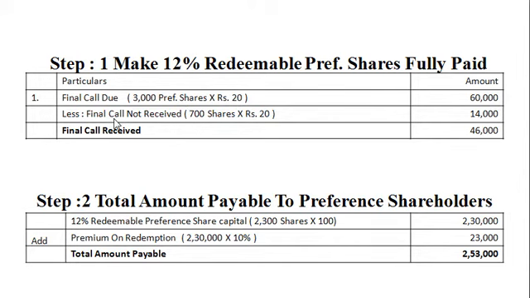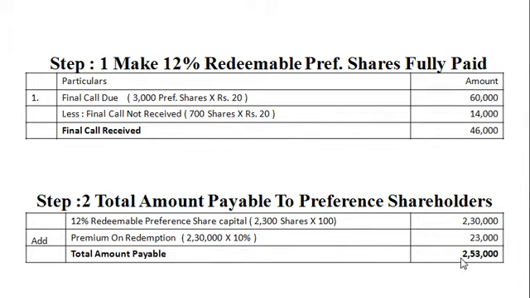Less final call not received on 700 shares at rupees 20, that is 14,000 rupees. It means final call received is rupees 46,000 only. Step number 2: total amount payable to preference shareholders which are fully paid up. Preference share capital: 2300 shares multiplied by rupees 100, that is 2,30,000. Add premium on redemption, it is 10%, 23,000.